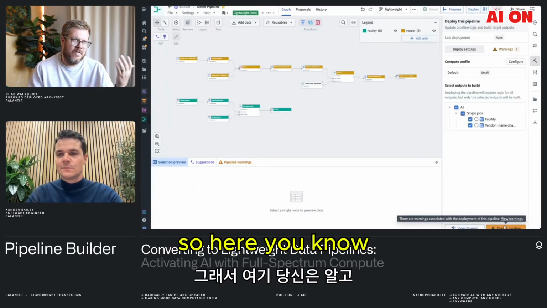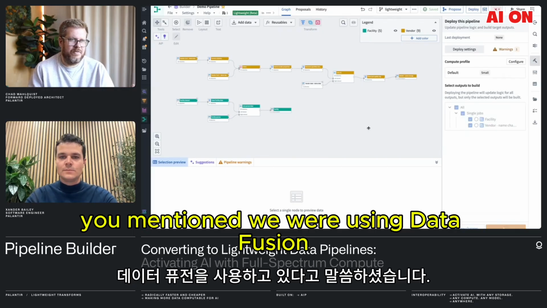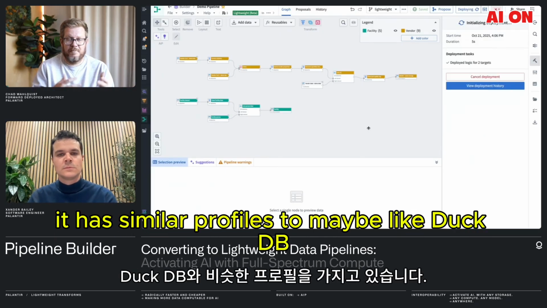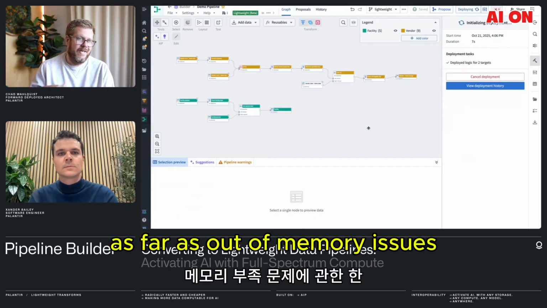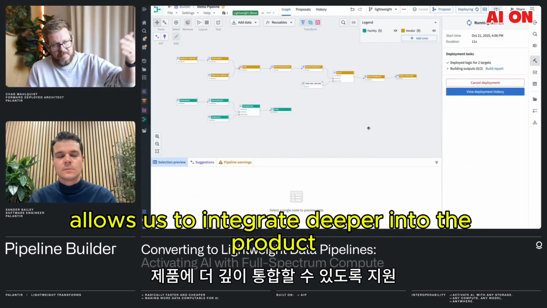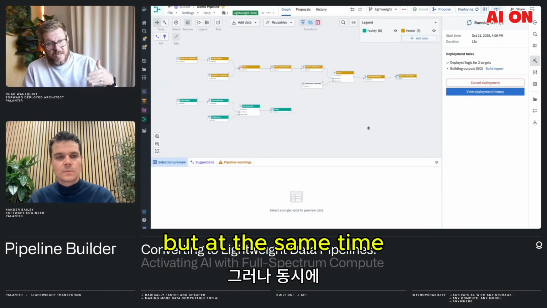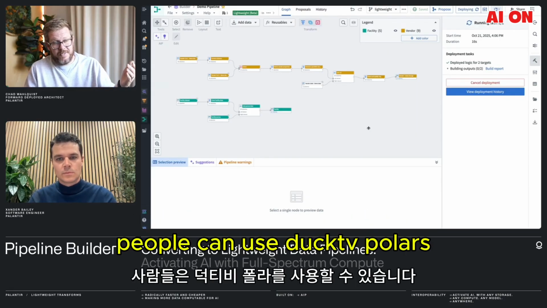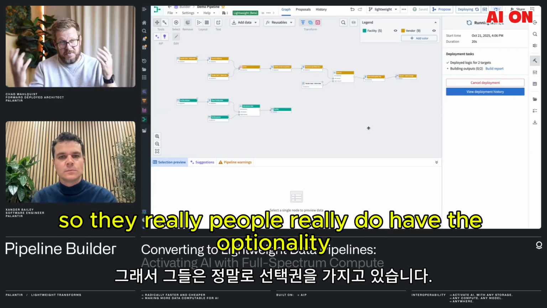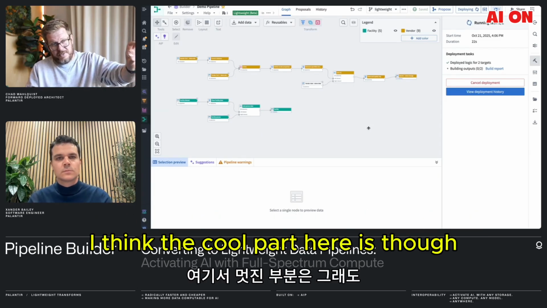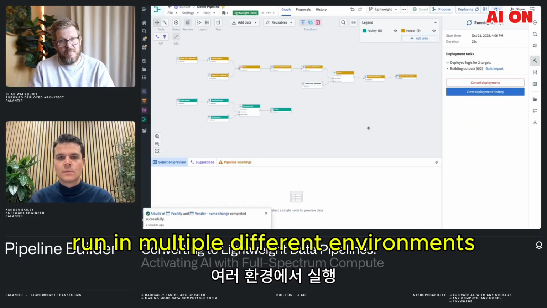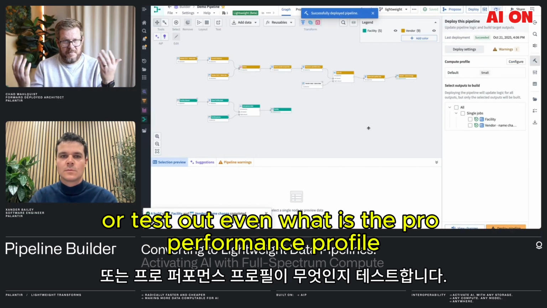Yeah. So here, you mentioned we were using Data Fusion for the back end of this because it's much more extensible for us. It has similar profiles to maybe DuckDB as far as out of memory issues and being able to expand, and allows us to integrate deeper into the product. But at the same time, with lightweight transforms for code repos, people can use DuckDB, Polars, whatever compute engine they want. So people really do have the optionality. I think the cool part here is I can literally author once, run in multiple different environments, or test out even what the performance profile is.